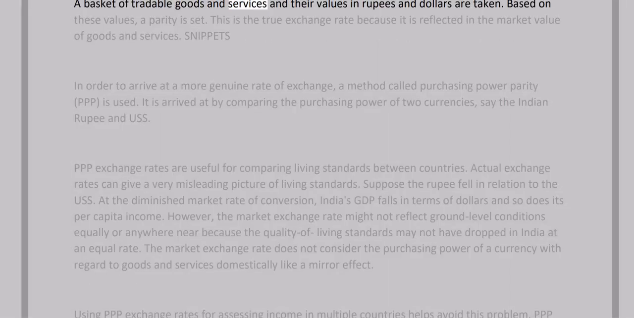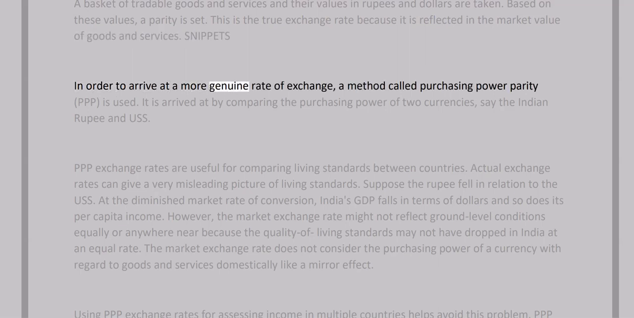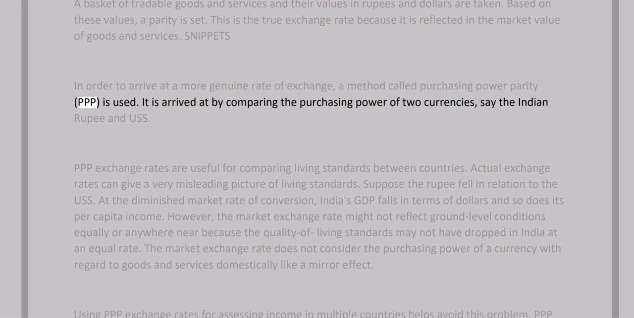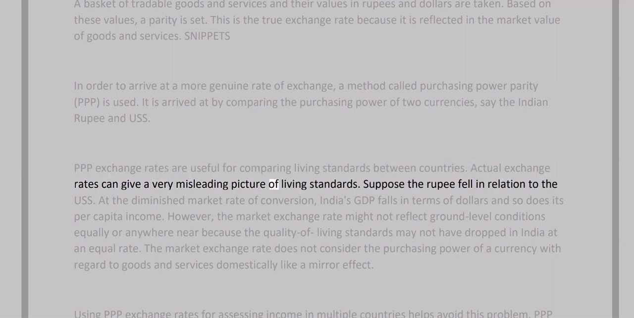A basket of tradable goods and services and their values in rupees and dollars are taken. Based on these values, a parity is set. This is the true exchange rate, because it is reflected in the market value of goods and services. In order to arrive at a more genuine rate of exchange, a method called purchasing power parity, PPP, is used. It is arrived at by comparing the purchasing power of two currencies, say the Indian rupee and US dollar. PPP exchange rates are useful for comparing living standards between countries. Actual exchange rates can give a very misleading picture of living standards.